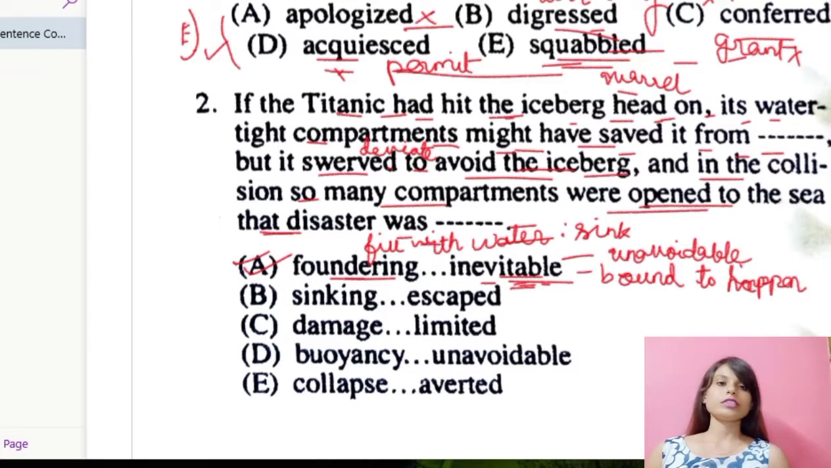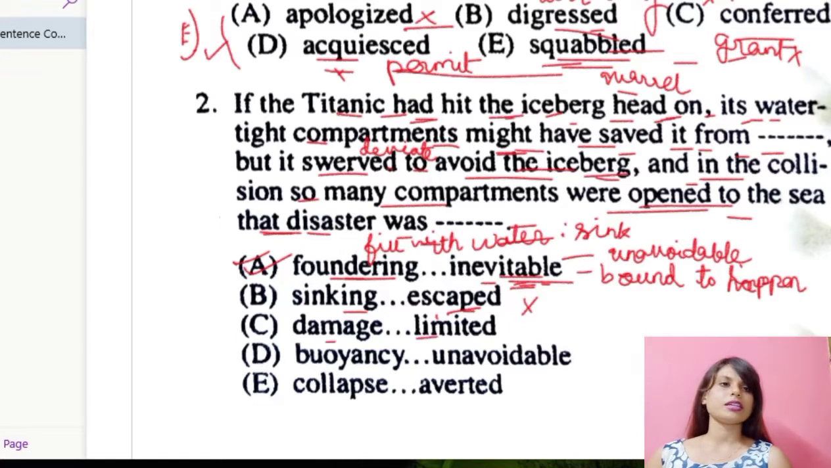Number 2 is sinking and escaped. If I put sinking, you all know the meaning of sinking. Sinking means to get drowned. And escaped means it somehow escaped, it freed itself. If I put this one, if the Titanic had hit the iceberg head on, its watertight compartments might have saved it from sinking. But it swerved to avoid the iceberg, and in the collision so many compartments were open to the sea that the disaster was escaped. See, it's not making any sense. So let us move over to number C.